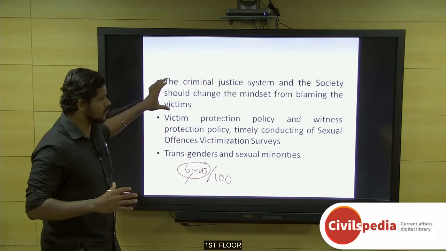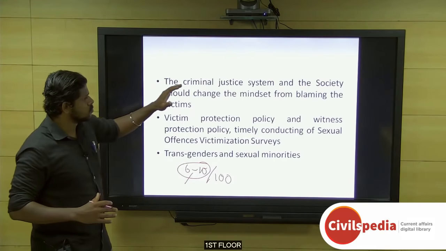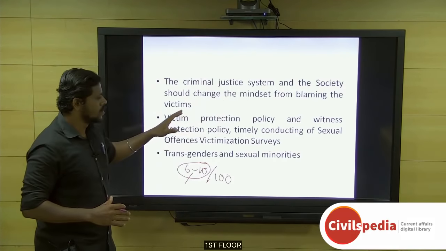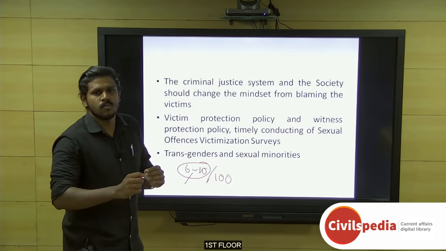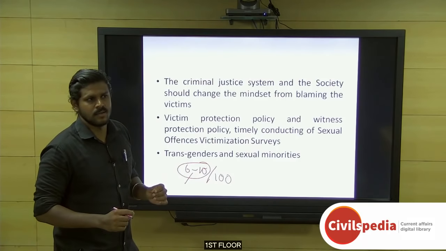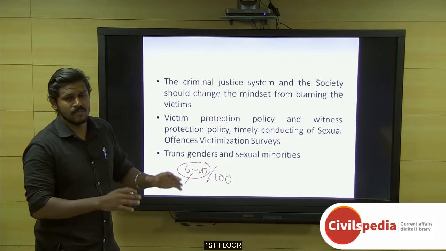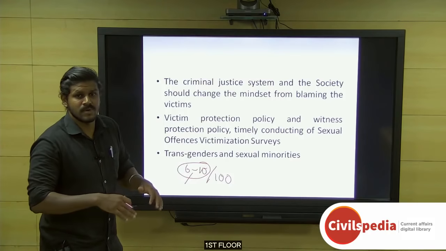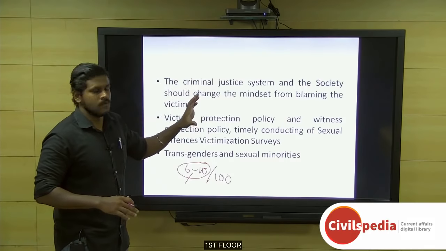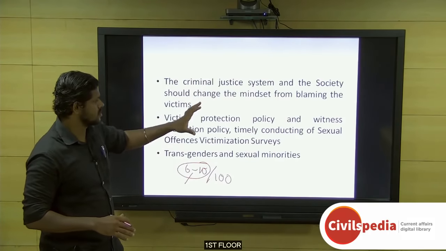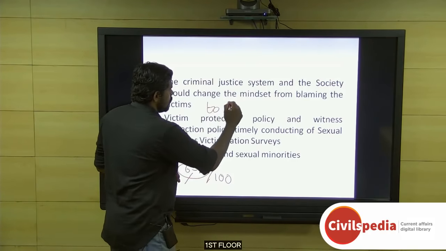Whenever women who face sexual abuse, sexual harassment or sexual assault come to file a report or complaint, the society and the criminal justice system as well have a mindset of victim blaming. They will pose some illogical questions such as, what is the need for you to go to buy a vegetable at 9 p.m. in the night? And if you go and file a complaint, no one may marry you. Such illogical questions are raised to blame the victim, which further victimizes the victim in addition to the primary sexual victimization. Therefore, the criminal justice system, which includes police, judiciary, courts, prosecuting agencies, etc., and the society should change the mindset from victim blaming to victim assistance.